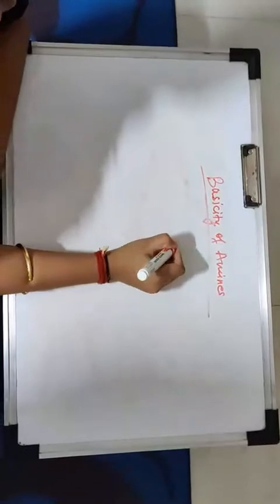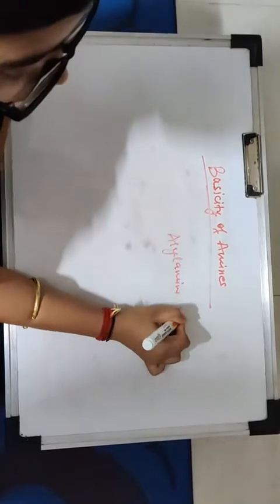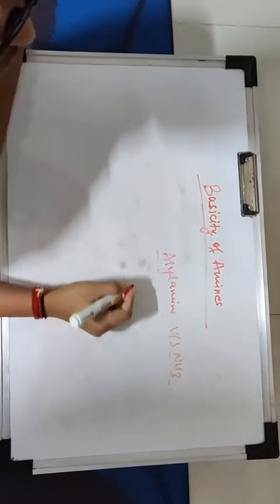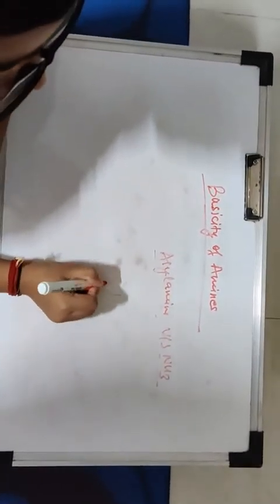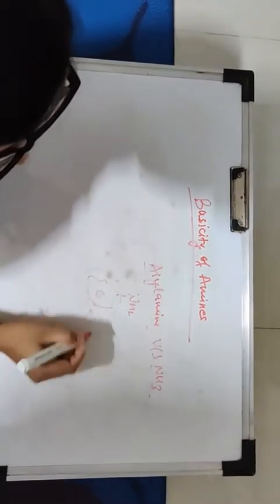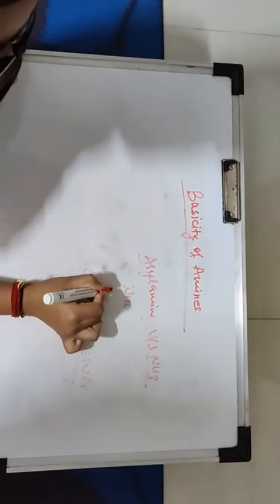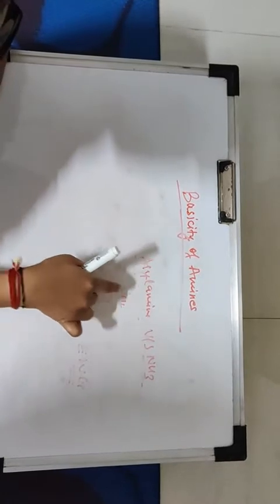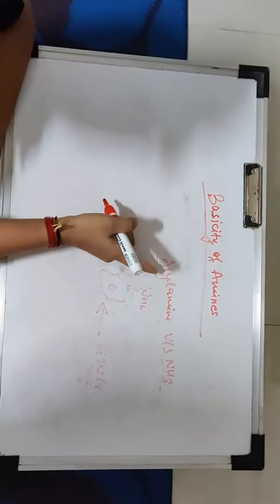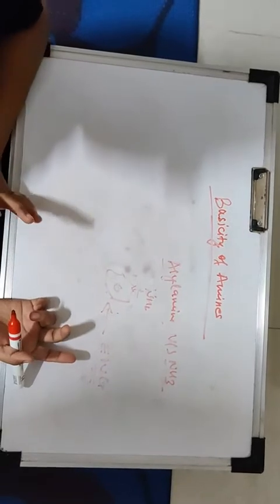Let's discuss the basicity of aryl amines compared with ammonia. Aryl amines are less basic than ammonia due to the presence of this benzene ring, which is a highly electron withdrawing group. Due to this, it withdraws electrons towards the benzene ring and the density on the nitrogen decreases, so it is not available to any mineral acid, and no formation of salt occurs.